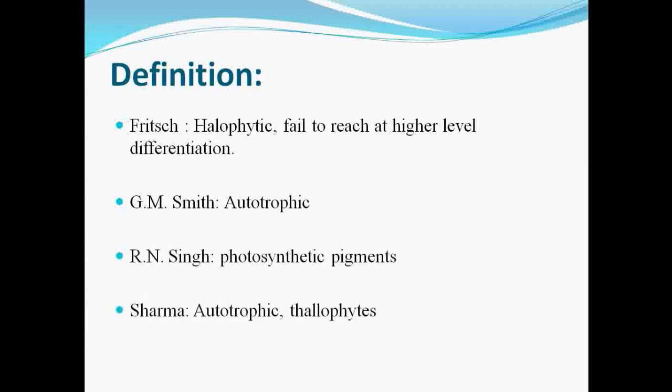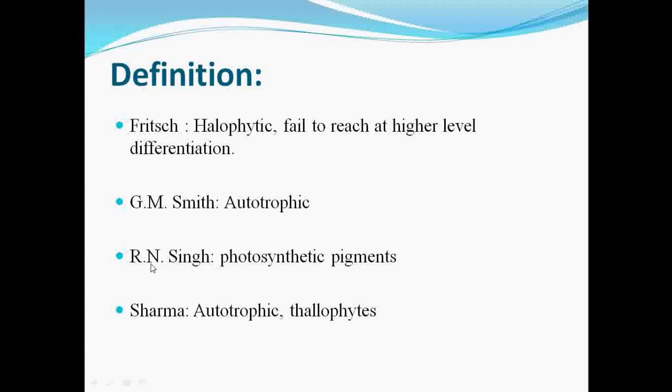Next we see the definition of algae. As with classification, there are lots of scientists who proposed different definitions for algae. For example, Fritsch says that algae are a group of halophytic plants which fail to reach a higher level of differentiation. Then G.M. Smith proposed that it is a group of plants having the autotrophic mode of nutrition.